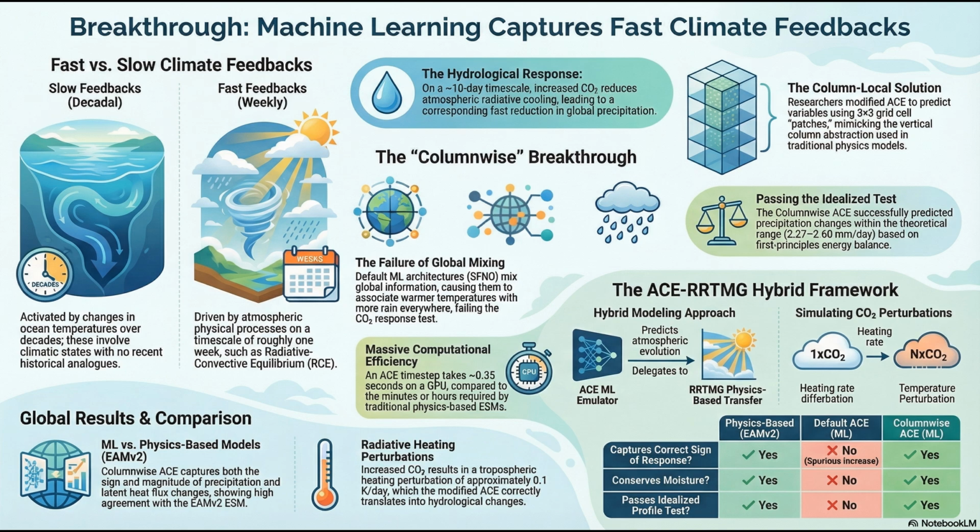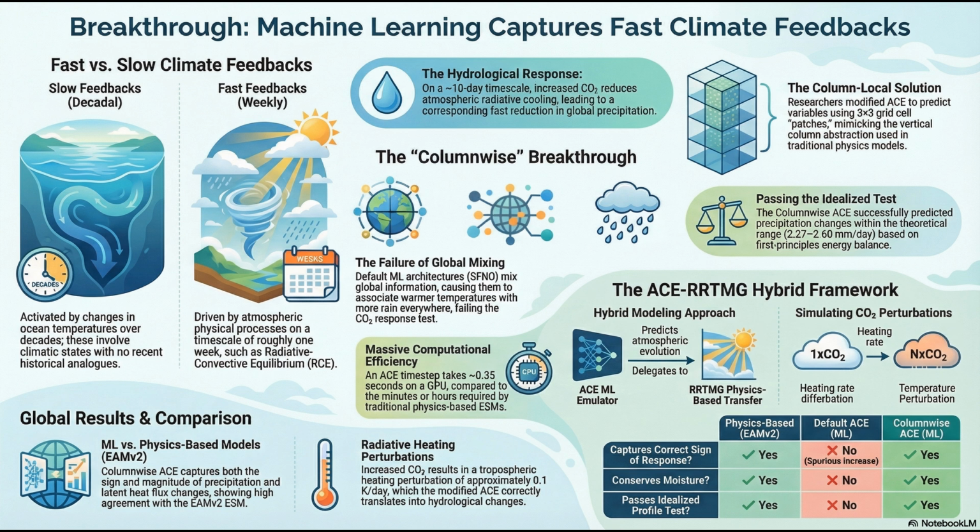I see. So the heavy lifting of figuring out how the hydrological cycle should respond to that heating, like how precipitation and latent heat flux should shift to maintain equilibrium, that's entirely up to the ML. Exactly. Isolating the forcing from the response allows us to rigorously test the ML's learned physics. So we're trusting the physics to apply the heat, but testing the ML to see if it sweats correctly. That's a perfect analogy.